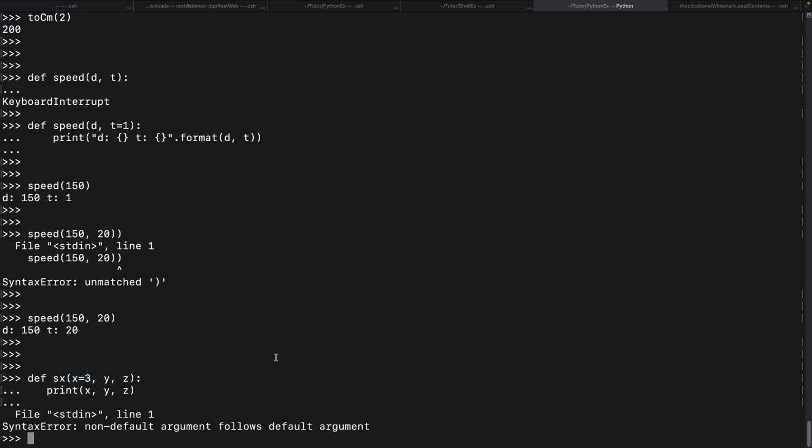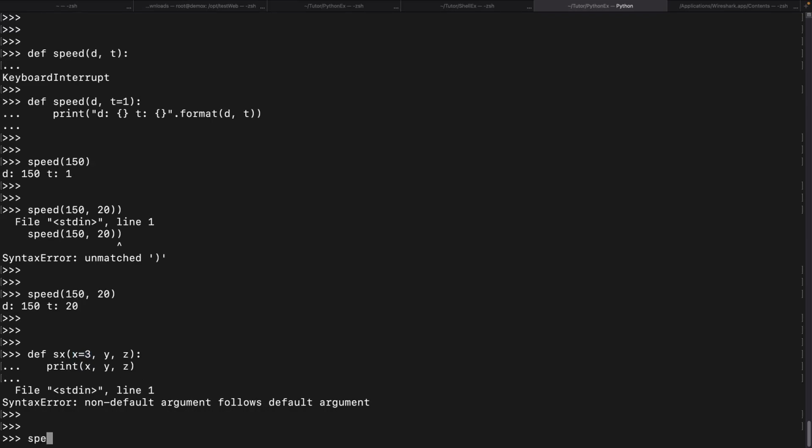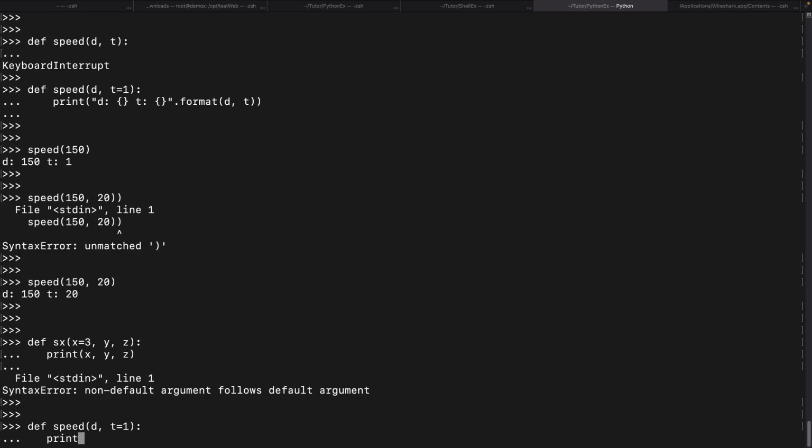And you know keyword arguments already. Suppose you have the speed function. Let's define that speed, print d comma t.